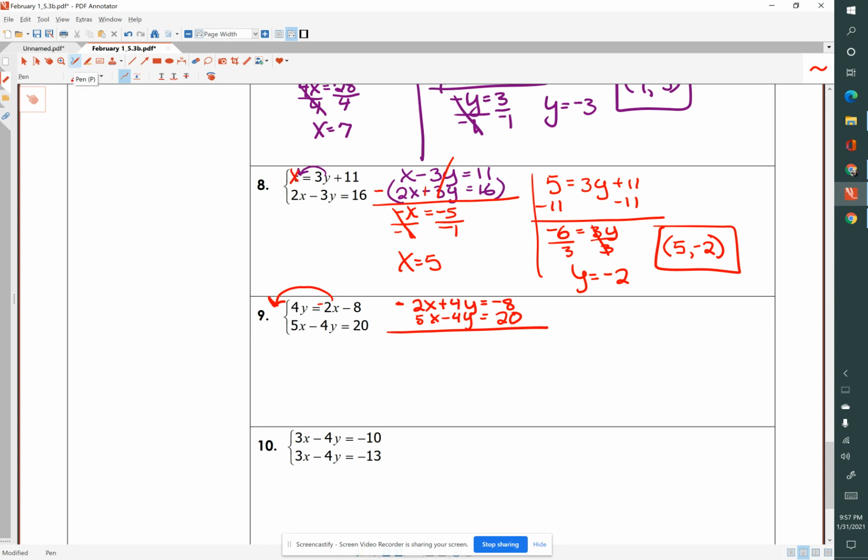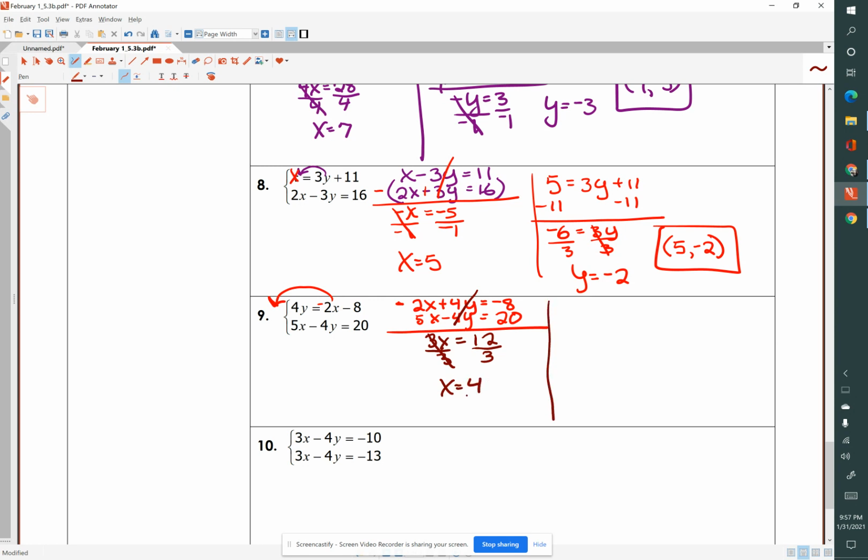Okay, so now what do I need to do to solve this? Let's get a new color. Well, I've already got positive 4y and negative 4y, so that cancels each other out. So I have negative 2x plus 5. That will be 3x equals negative 8 plus 20 is 12. Divide both sides by 3, and x equals 4.